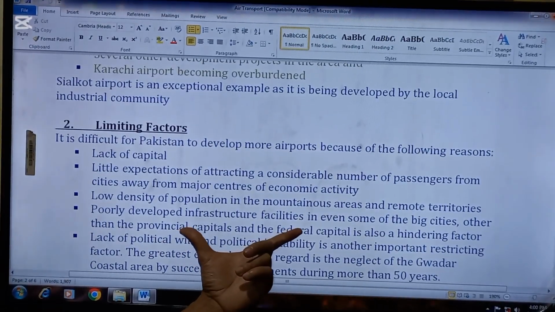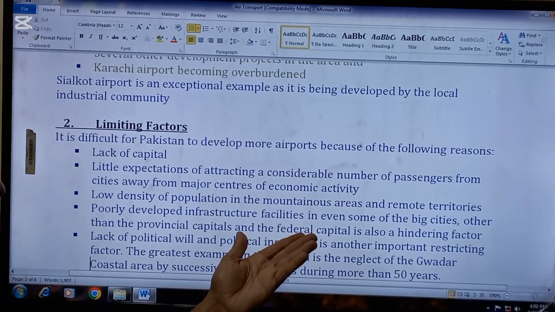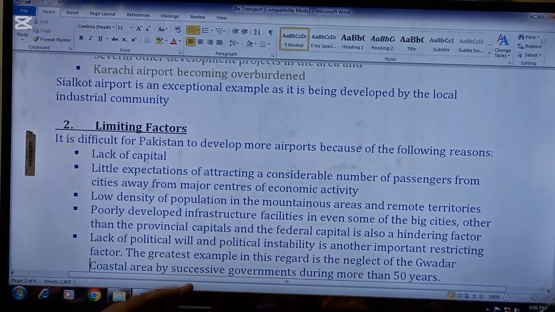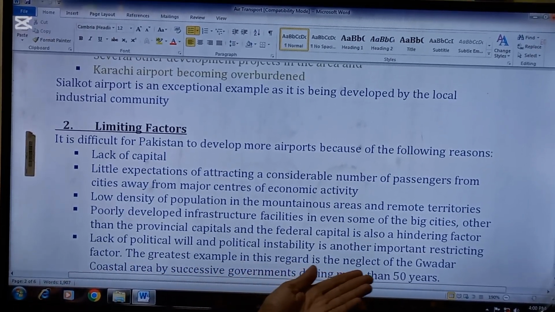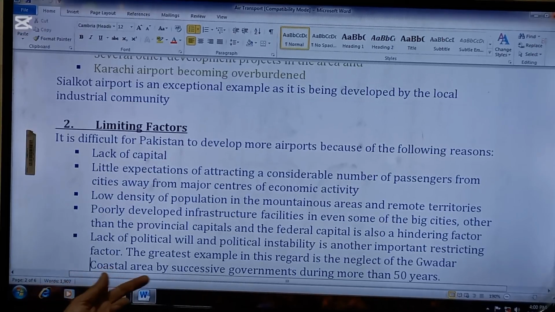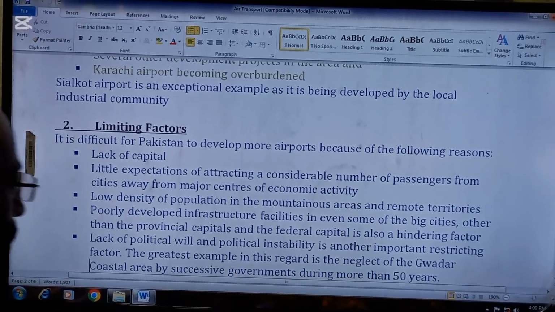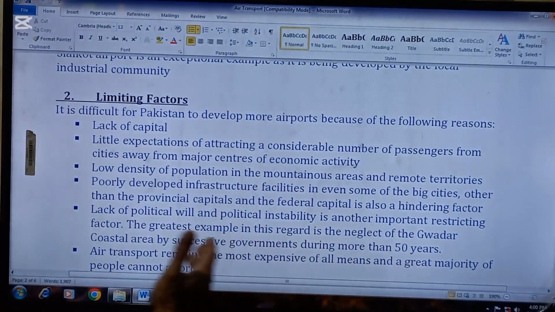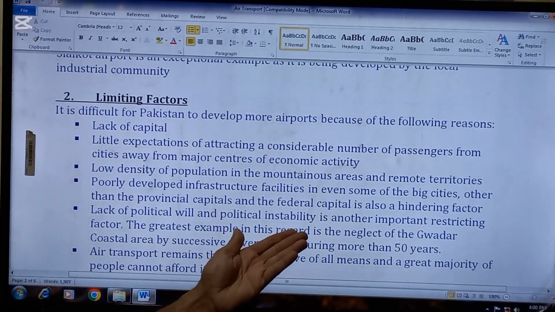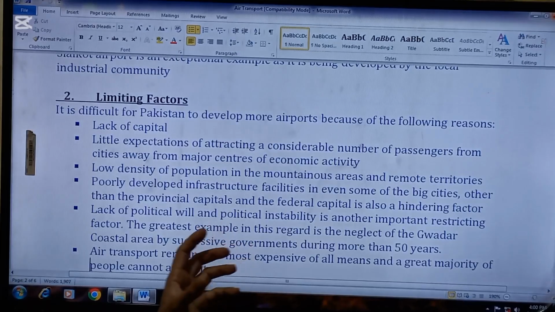Next is poorly developed infrastructure facilities in even some of the big cities. Most of Pakistan's big cities have poorly developed infrastructure facilities. So this is another hurdle for developing air transport in Pakistan. Next is lack of political will and political instability, another important restricting factor. The greatest example in this regard is the neglect of the Gwadar coastal area by successive governments during more than 50 years. So political will and political instability is another hurdle in the development of air transport in Pakistan.